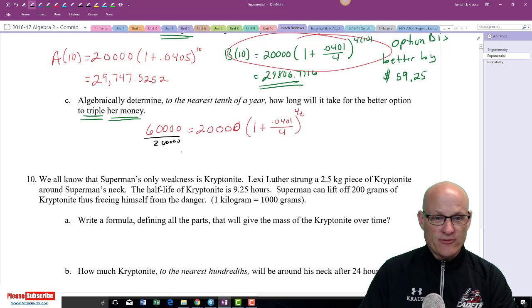Should come as no surprise for those of you that have done these in a while. I just added too many zeros. This is a 3. So 3 equals 1 plus 0.0401 over 4 to the 4t.